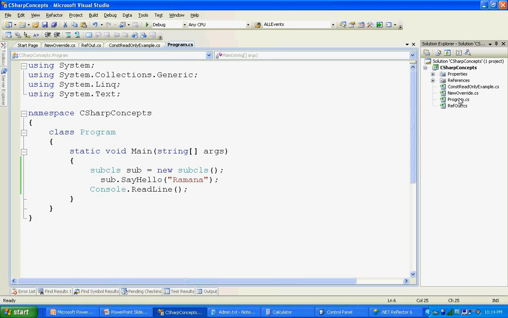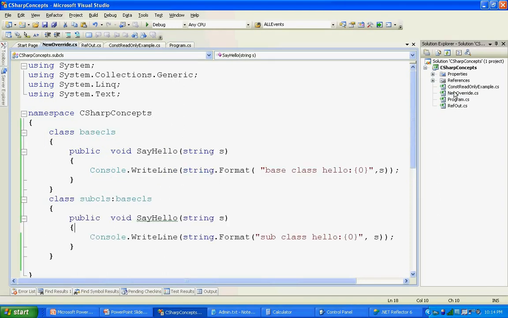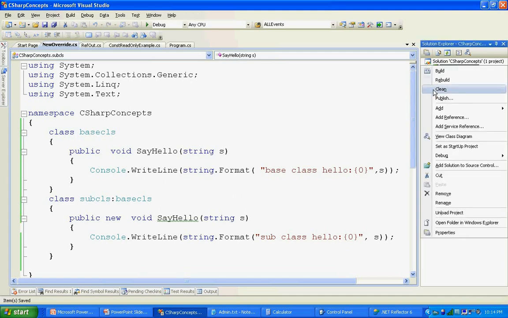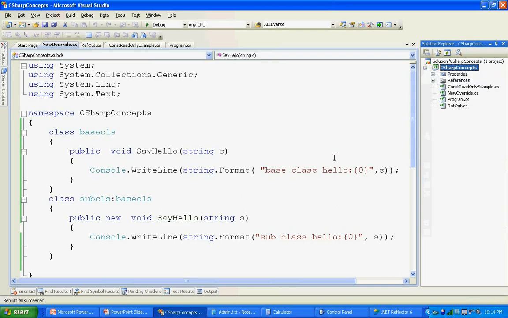The only difference is you need to specify that method as new. With new, you are officially saying that you are hiding the base class method in your derived class. Hiding is different and override is different. See, now after I compile, the warning is gone. So the new keyword we are using to hide the base class method.